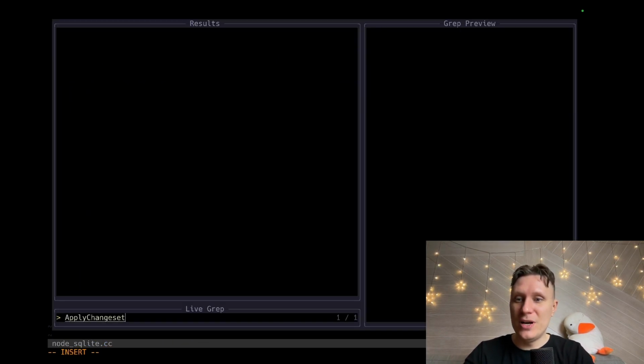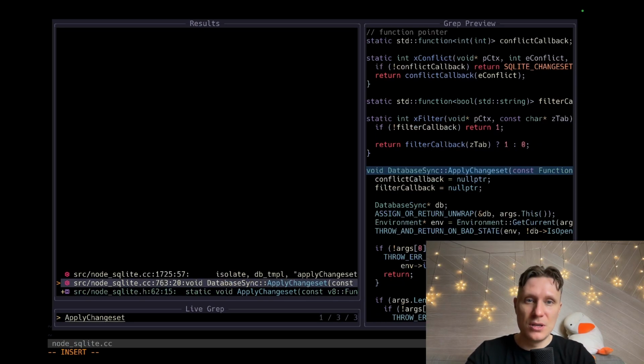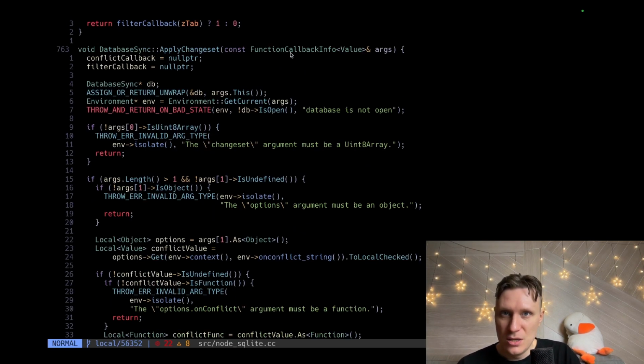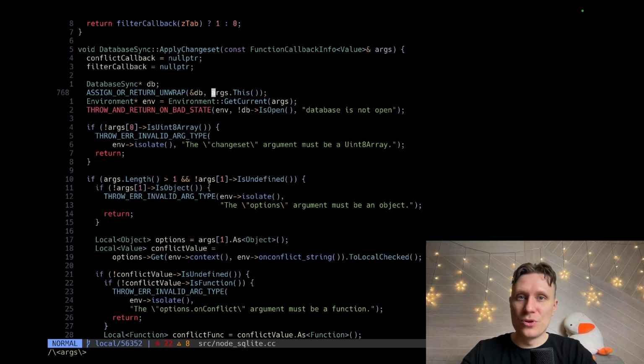So I need to find this one. Okay, this is a C function. Args. Okay, I don't know how it works. Let's dive in. Some assertions. We extract the current environment. Why not?